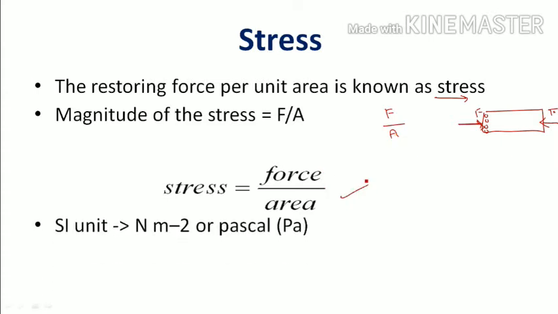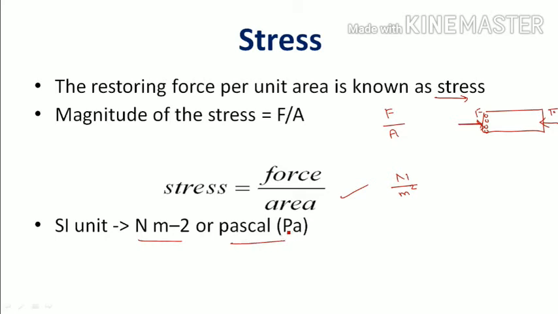Now if you see the units, force is in newtons and area is in meter square. So the unit of stress is Newton per meter square, or simply Newton m power minus 2, which is also known as pressure.